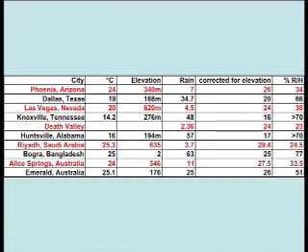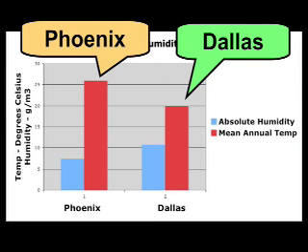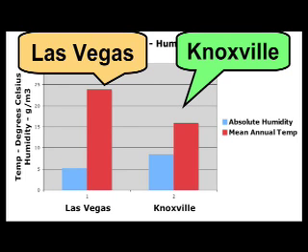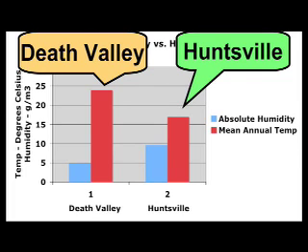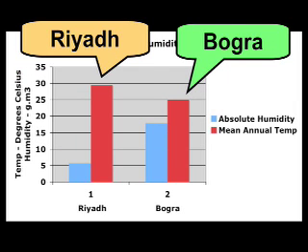So with data that I harvested off the internet, I compared the temperature, adjusted for altitude, to the absolute humidity for these 4 sets of arid versus humid cities, looking for the effect that increased humidity has on the temperature of their respective climates. Asking the question, does increasing the humidity cause a net increase in the temperature, as the greenhouse effect hypothesis, along with the water vapor feedback hypothesis, says that it should? And this is what I found.